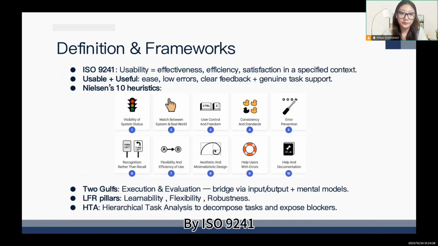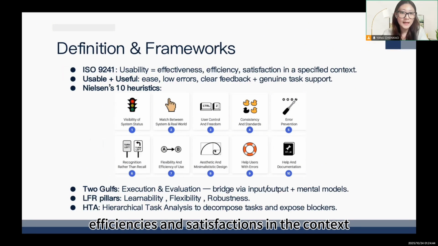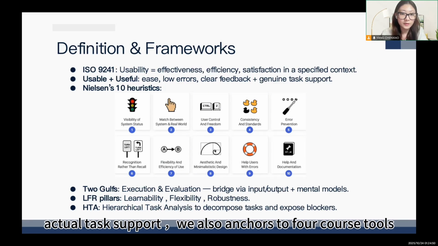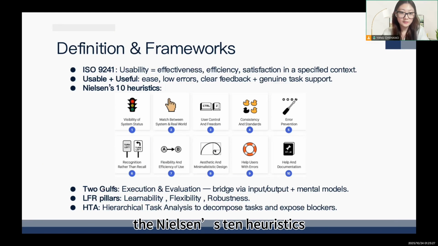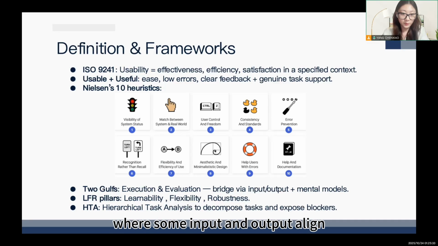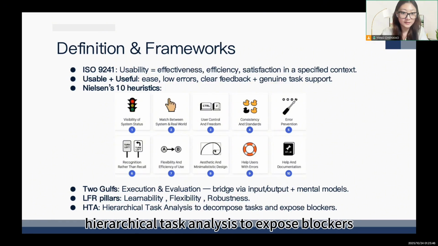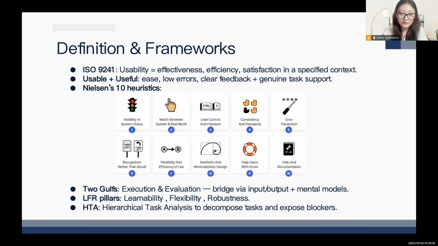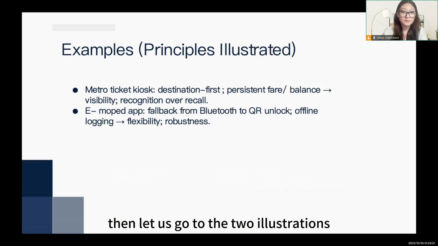ISO 9241 defines usability as achieving specified goals with effectiveness, efficiency, and satisfaction in context; usable must also be useful, with actual task support. It also anchors to four frameworks: Nielsen's heuristics, the two gulfs, execution and evaluation, which bridge where input and output align to mental models; the LFR pillars, learnability, flexibility, robustness; and HTA, hierarchical task analysis, to expose blockers. Then let us go to the two illustrations.